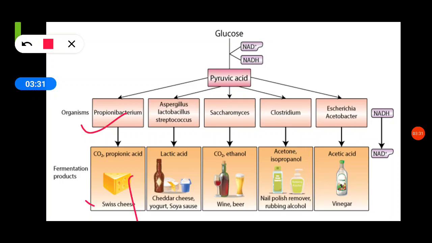Lactic acid is produced from Lactobacillus species and it is used for the production of cheese, yogurt and soya sauce. Saccharomyces cerevisiae is used for the production of alcohol, wine and beer.